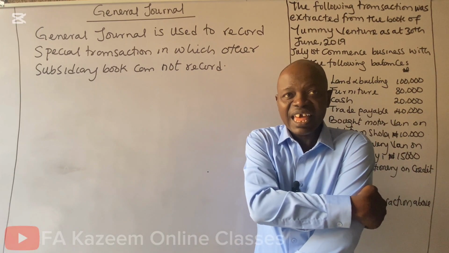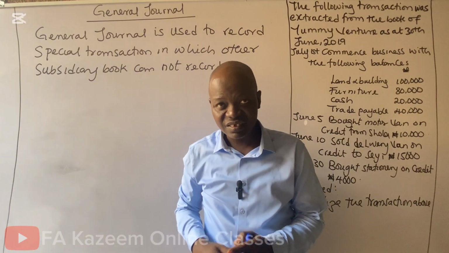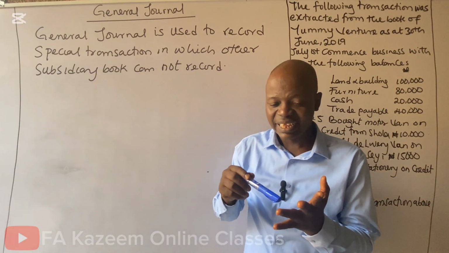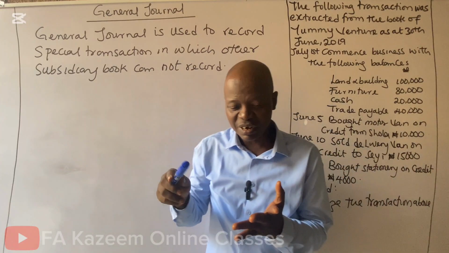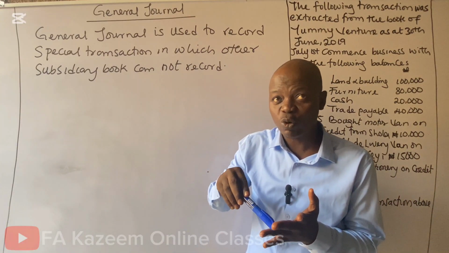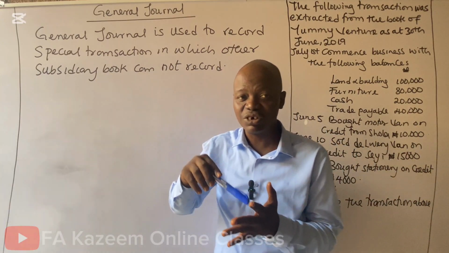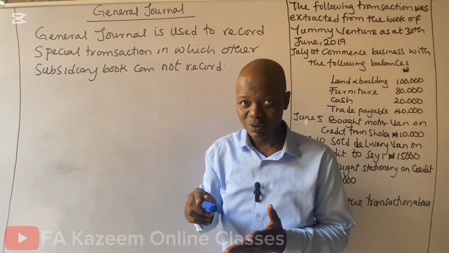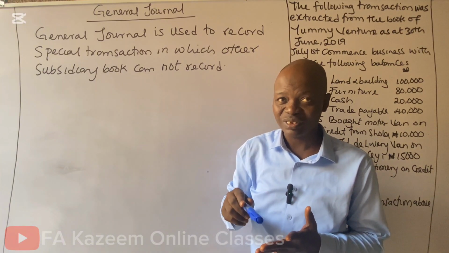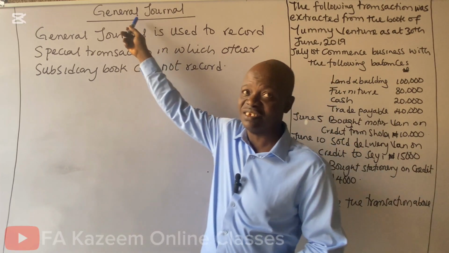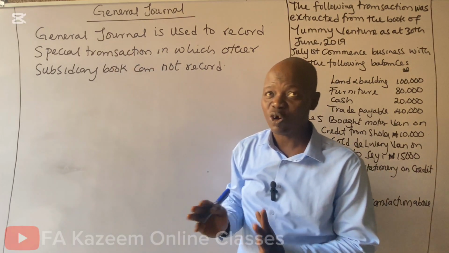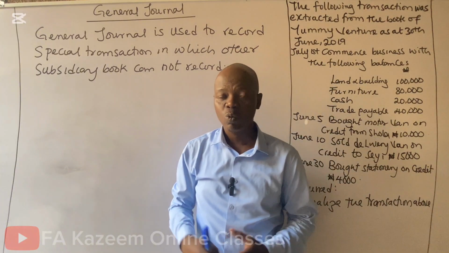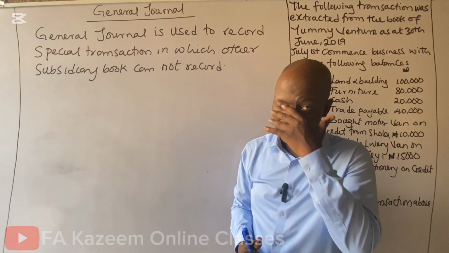In that case, any transaction that cannot be recorded in the sales day book, the purchases day book, the return inward book, the return outward book, or the cash book, due to the nature of that transaction, will be recorded in the general journal. General journal will accommodate such transaction. Now, the next thing is, what are the uses of general journal?